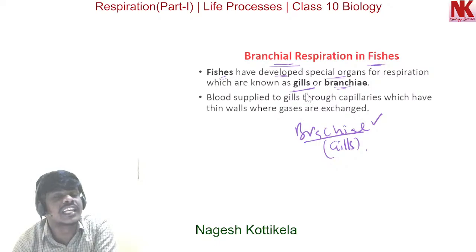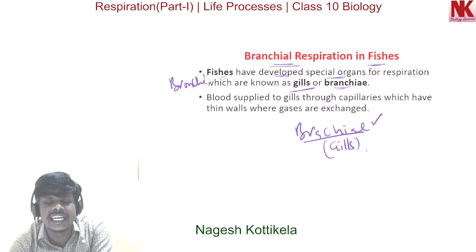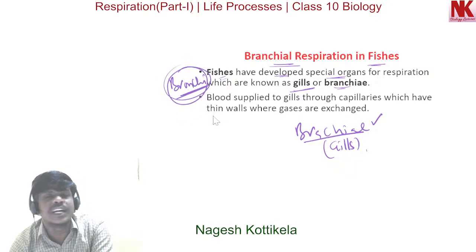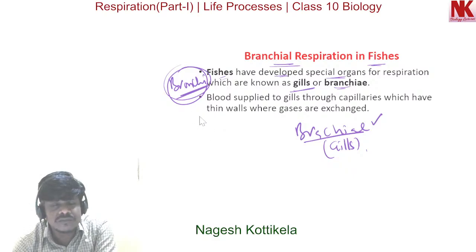You should not get confused with one more similar word, bronchi.